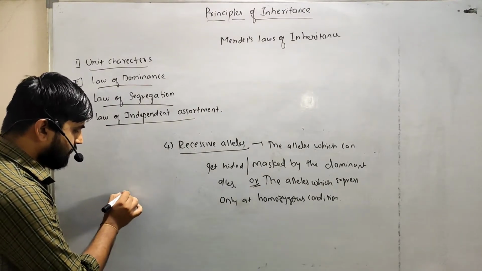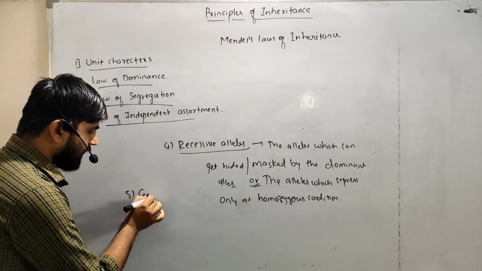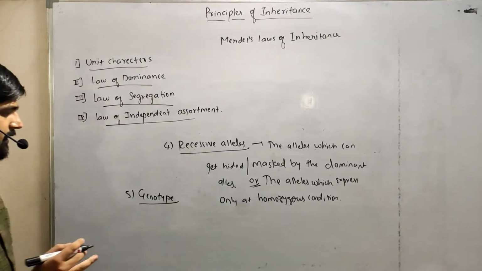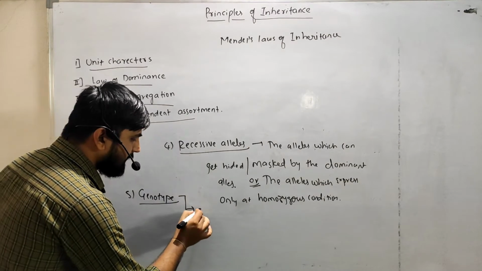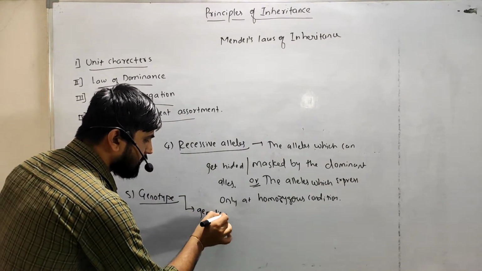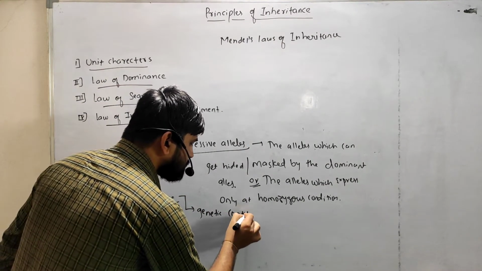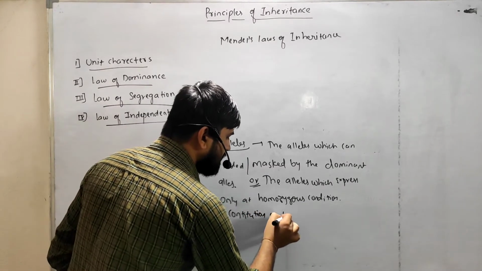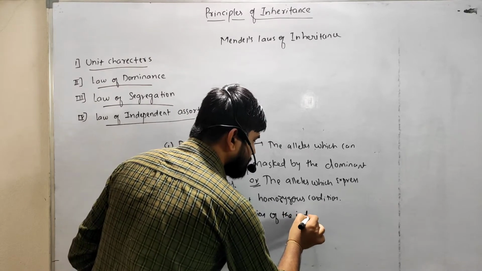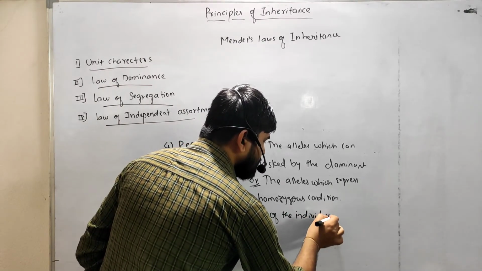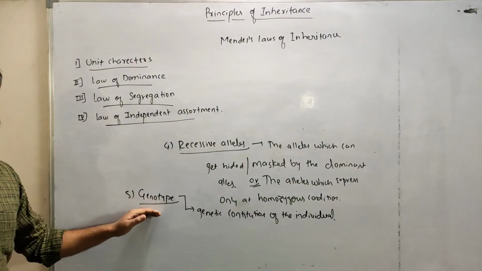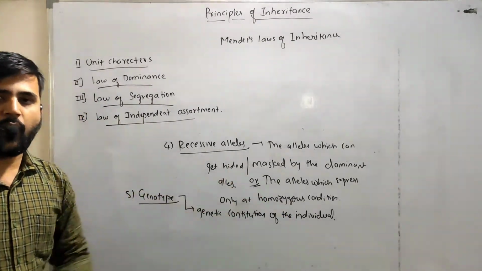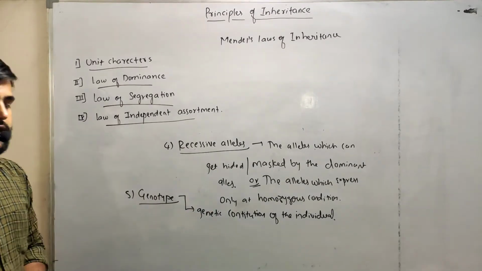The fifth one is the genotype. What do you mean by genotype? Simply, it is nothing but the genetic constitution of the individual. The genetic constituent of the individual or any organism is called the genotype.